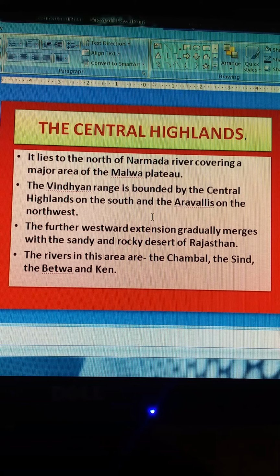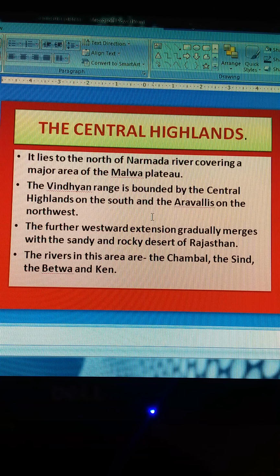Now let us go into detail about the Central Highlands. The part of the Peninsula Plateau lying north of the Narmada River, covering a major area of the Malwa Plateau, is known as the Central Highlands. The Vindhyan Range is bounded by the Satpura Range on the south and the Aravallis on the northwest.